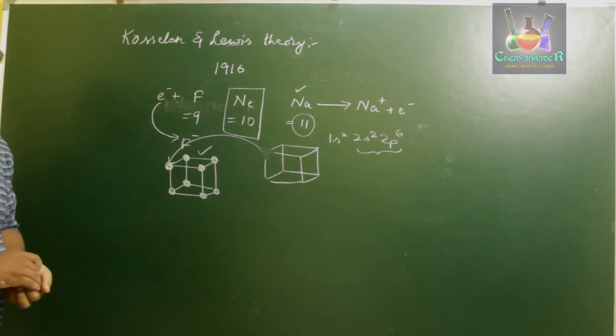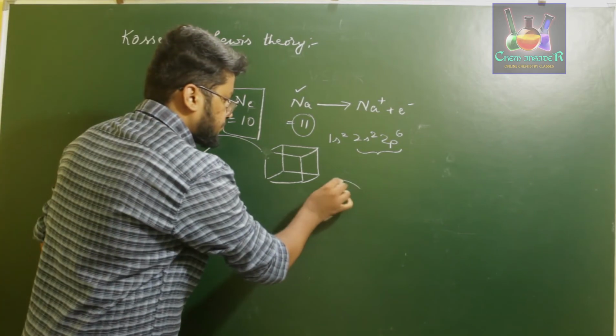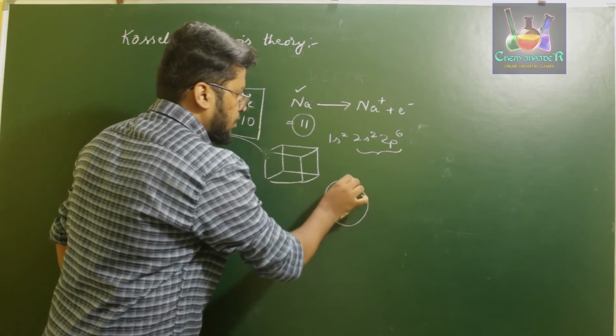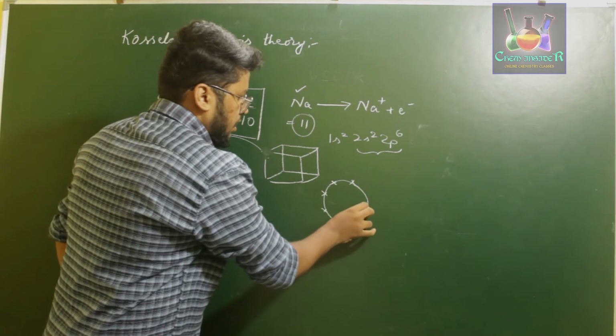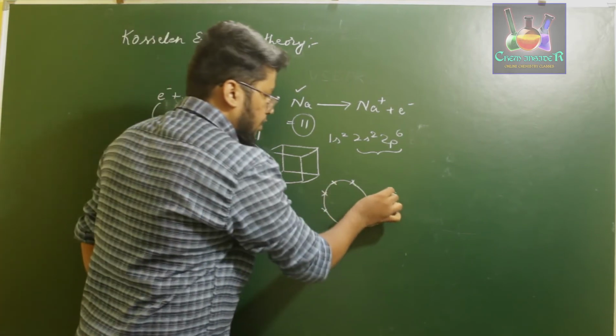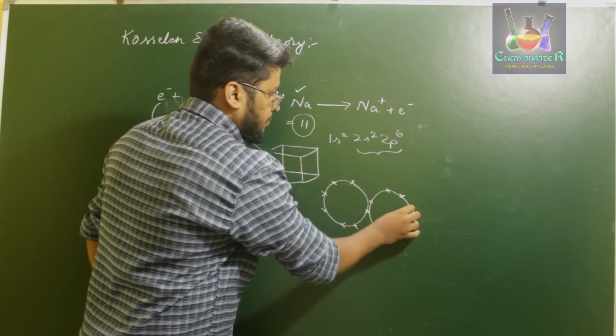For example, consider chlorine. This is the valence shell, which has 7 electrons, and consider one more chlorine atom, which also has 7 electrons in its valence shell.